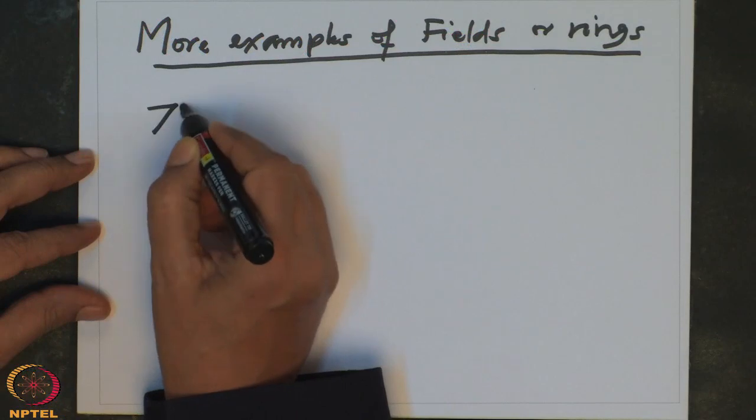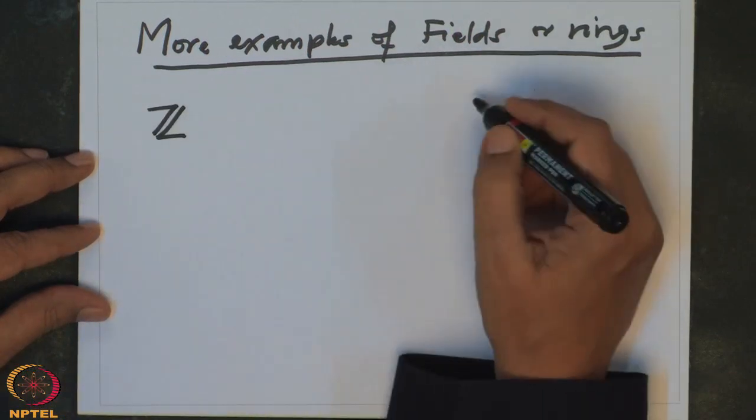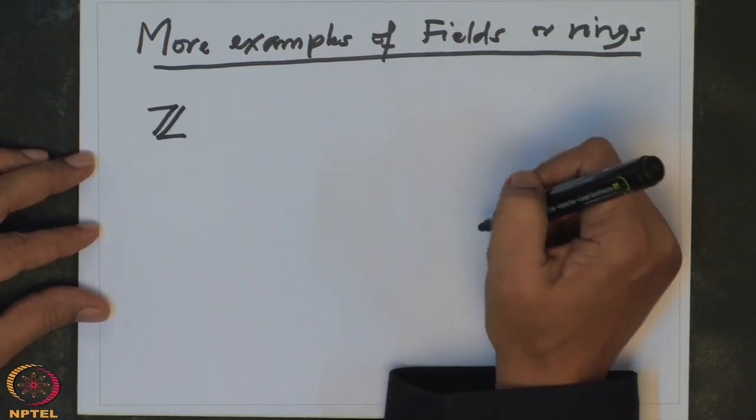So the only example of a ring so far, of course, all these Q, R, C are also rings, but the first ring is the ring of integers Z. From this I am going to construct many rings.